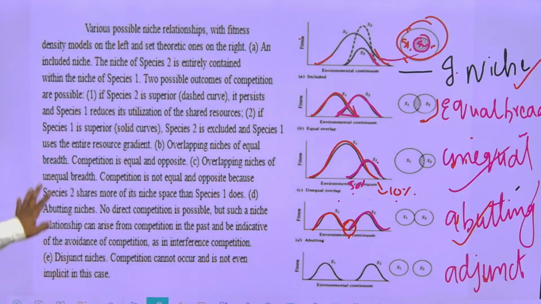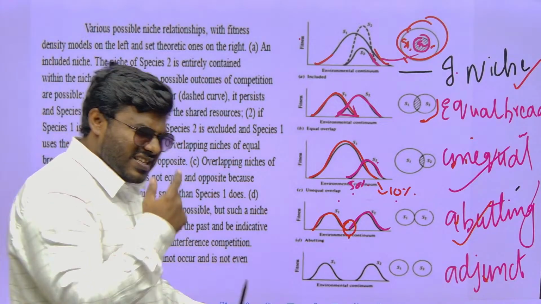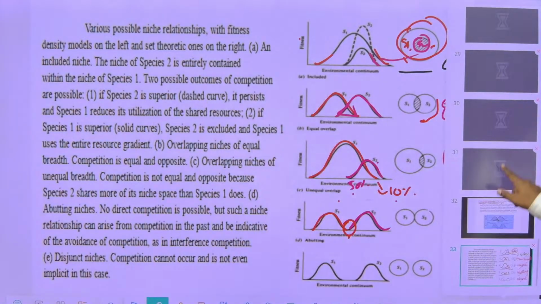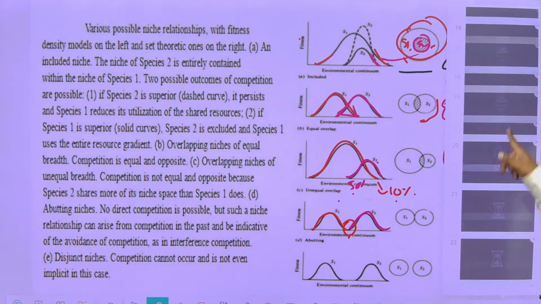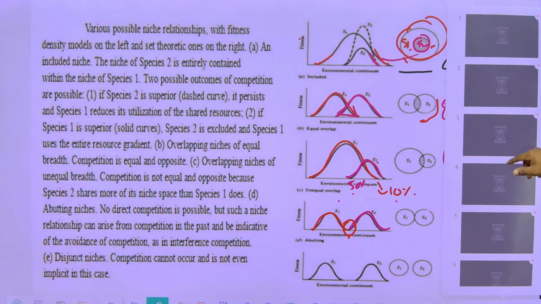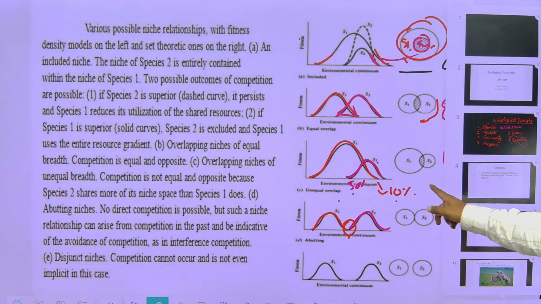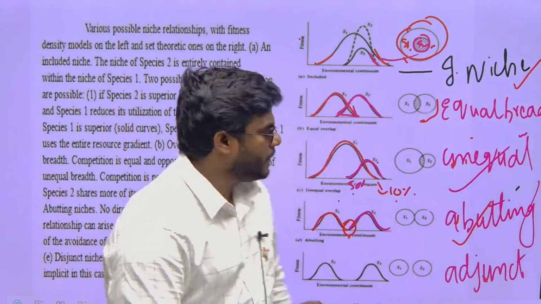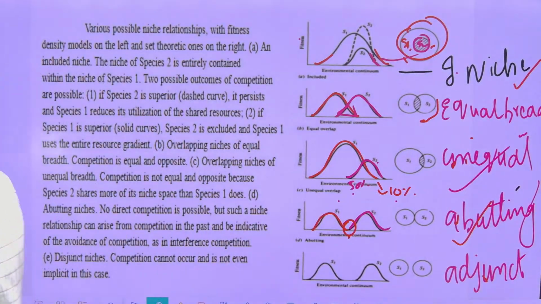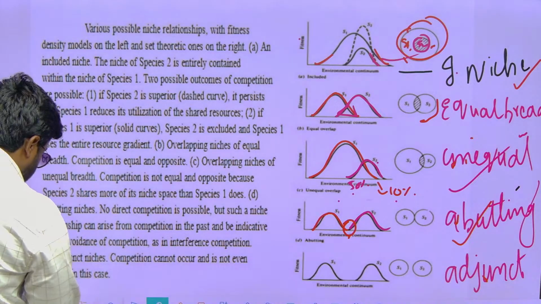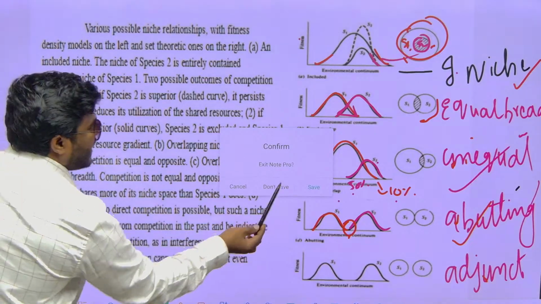Clear, everyone? Okay. This is a small concept of habitat and niche. In the next class, we'll continue with DNA replication and population ecology. Clear, online people? See, definitely molecular biology is difficult. You have to read it multiple times, then only it will become easy. Okay. Clear, online? Yeah, you can leave.